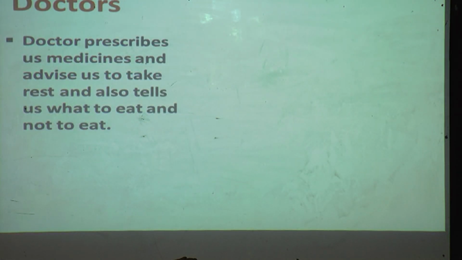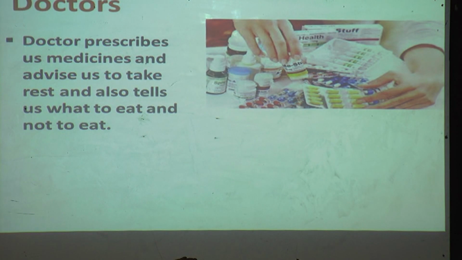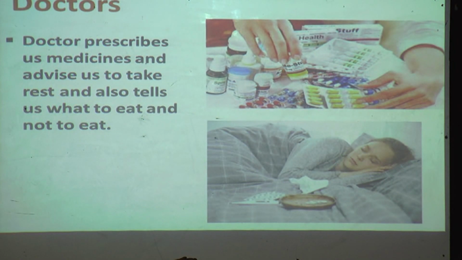Then what does the doctor prescribe for us? The doctor prescribes us medicines, advises us to take a rest, and also tells us what to eat and not to eat. Understood, children? Yes, the doctor prescribes us medicines. When we visit the doctor, the doctor gives us medicines and tells us to take a rest, and what things we are going to eat and what things we are not going to eat. The doctors guide us.